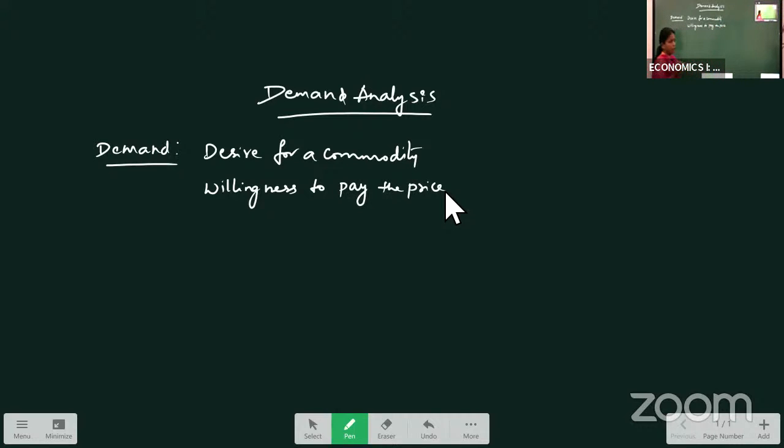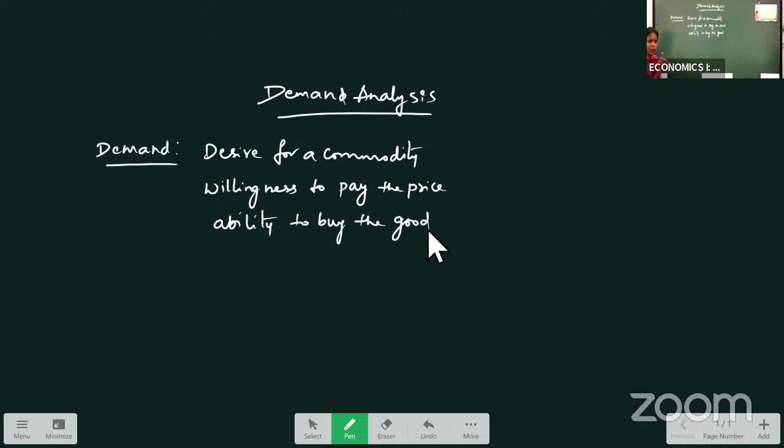We are willing means we are accepting the price for that product. Desire is there means we want it, then we are ready to pay for that, and we have the ability to buy the commodity. This is called demand.